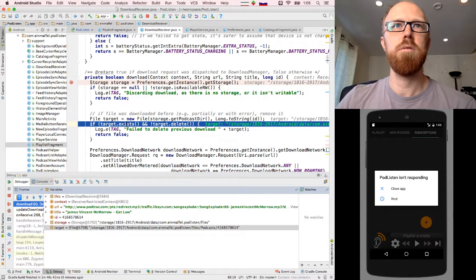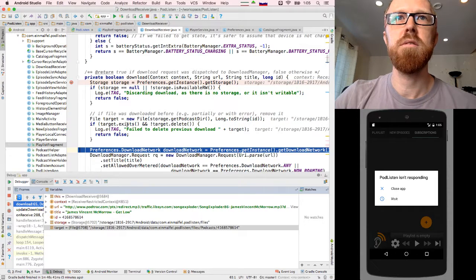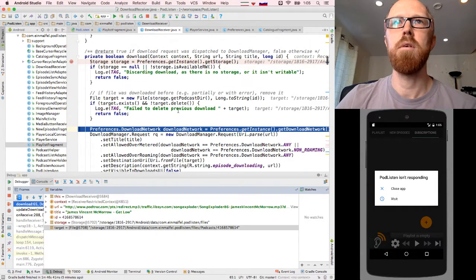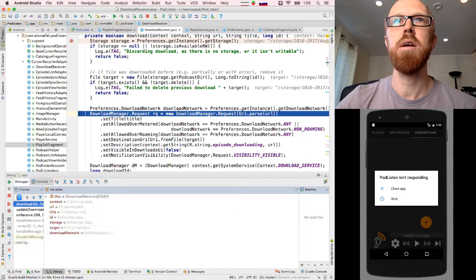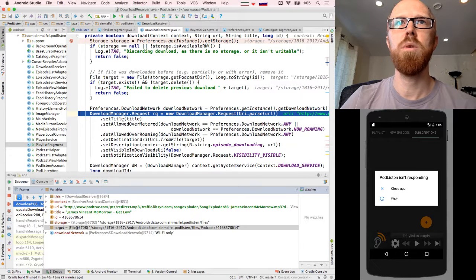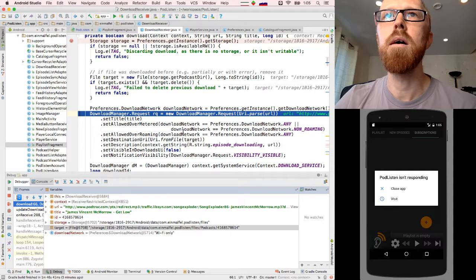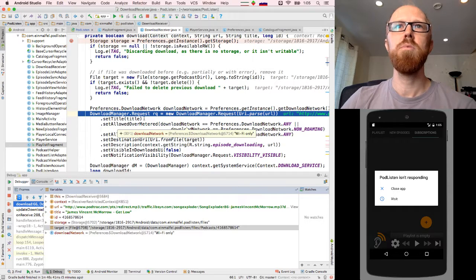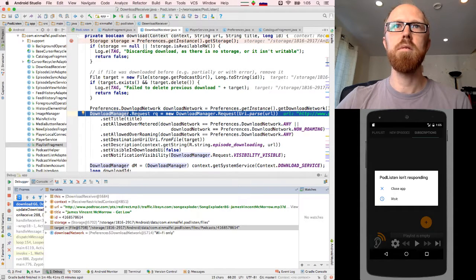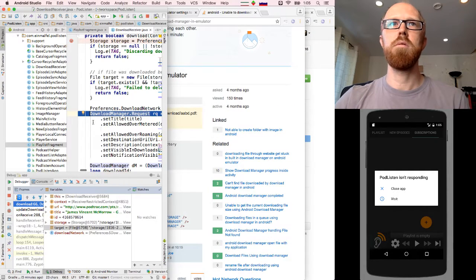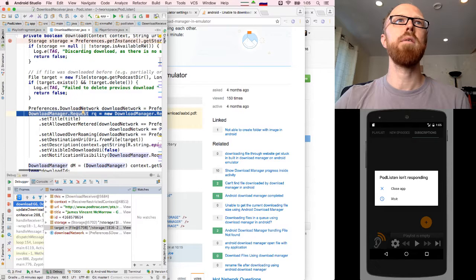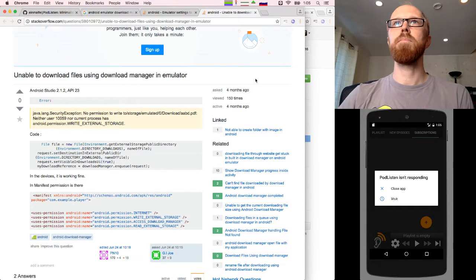All right, so let's find out if the file exists. It does not. Great. Then we're going to create a download request with the URL, the title. Interesting. Some settings. Maybe we should look up the documentation for Download Manager and see what all these settings do. And let me hide that tab.